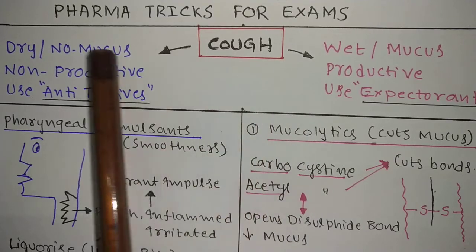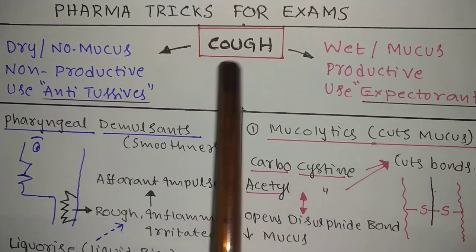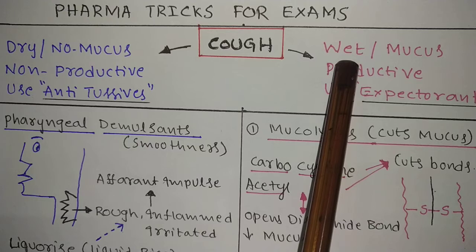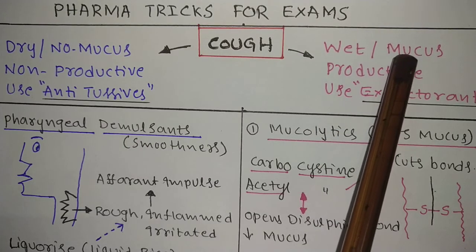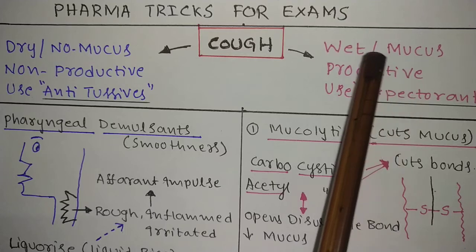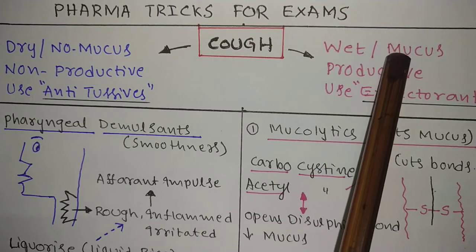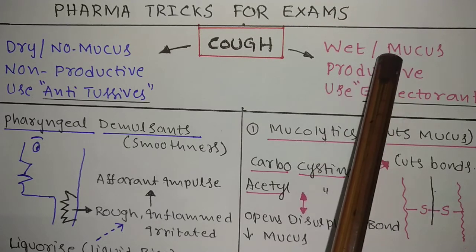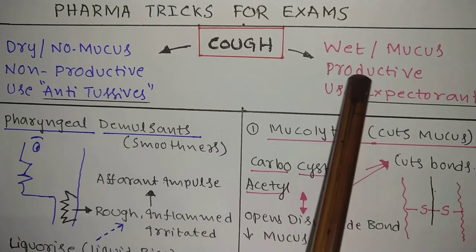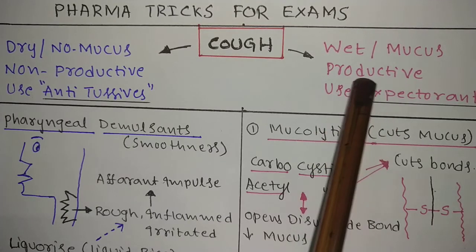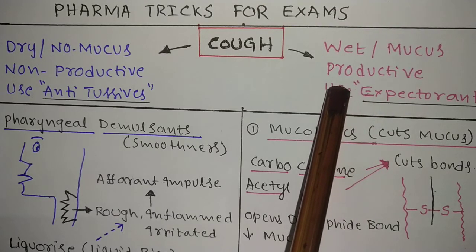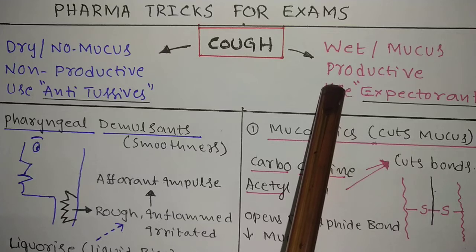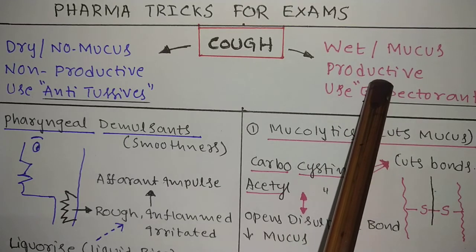See here, in wet cough there is production of mucus. That's why it is called a wet cough. Since mucus is a product, it is called a productive cough. In the exam they will give you a synonym. Instead of asking about a wet cough, they will ask which medicine you use for a productive cough.